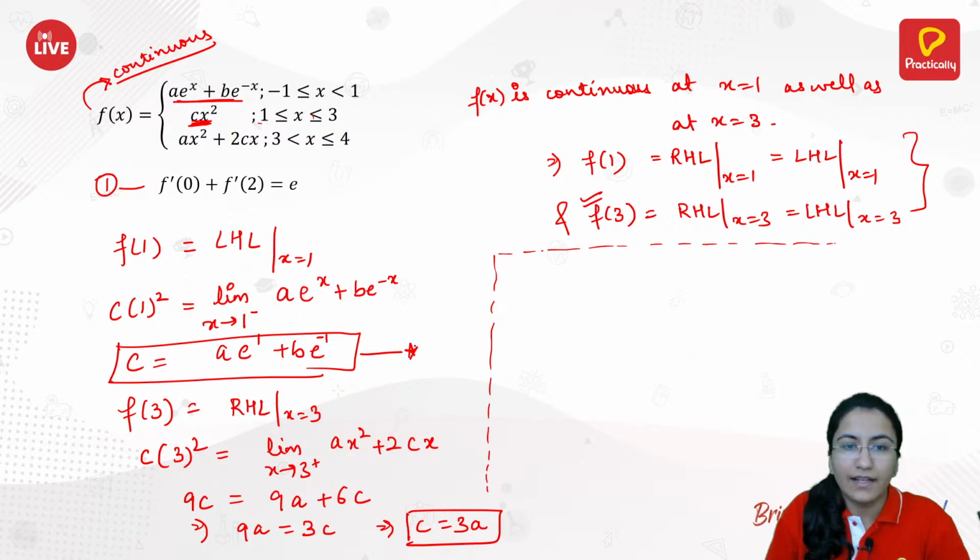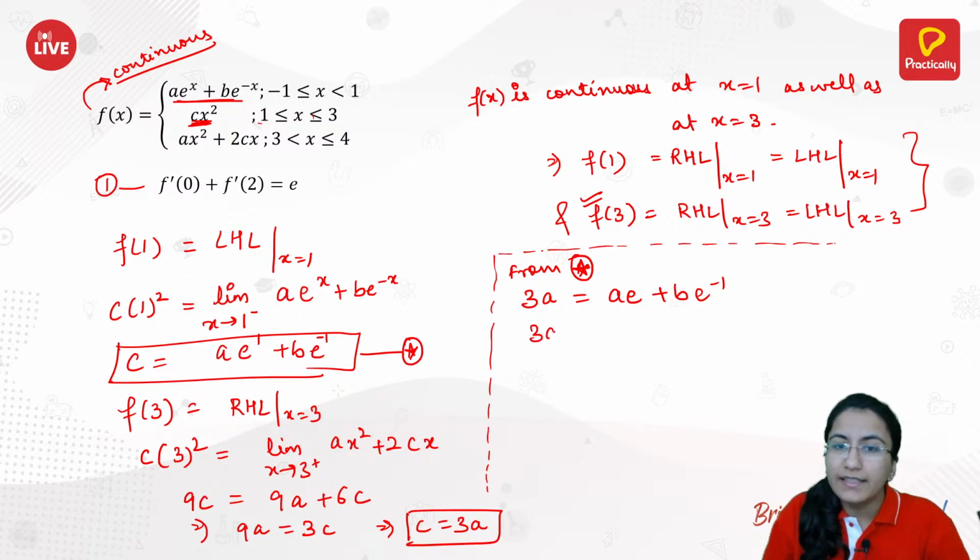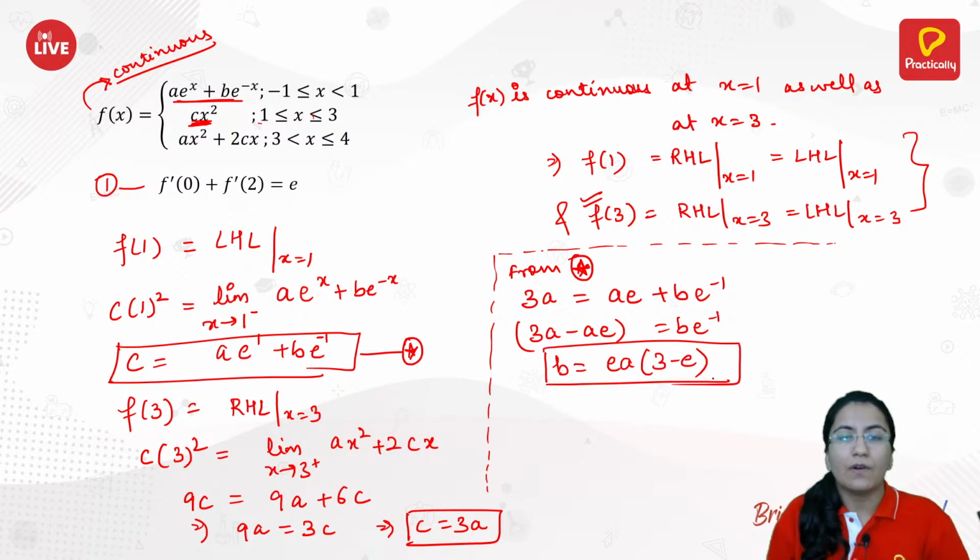I am marking this as star. From star we have c equals to 3a, so just put on the left hand side 3a, which is the same as a into e plus b into e raised to power minus 1. So you have 3a minus a into e is equal to b into e raised to power minus 1. That implies b is equal to, e can be taken to the other side and a can be taken out common, so you have 3 minus e. So this is what you have, b in terms of a.